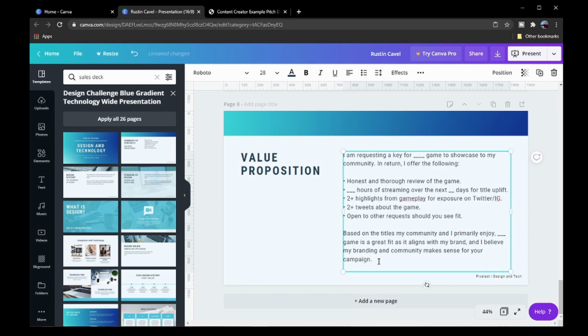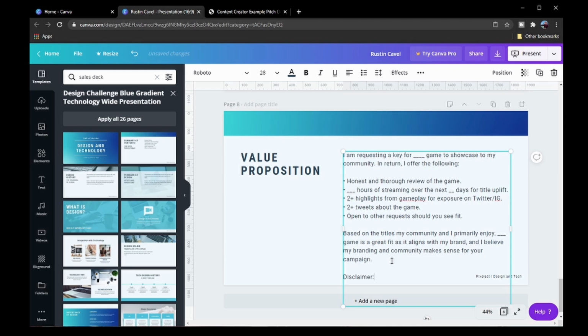It's not very strong, but for the sake of the example, again, we're just showing I'm a good fit to receive this key or receive this product or partner with you because it aligns with my community and my community's goals as well. Whenever you're partnering with a company, it has to be a good fit on both sides. Basically, all this does is give the person reviewing this application a good feeling for whether you're a good fit for their brand. Obviously, brands have goals and values themselves, and they want to partner with content creators who align with those goals and values as well.